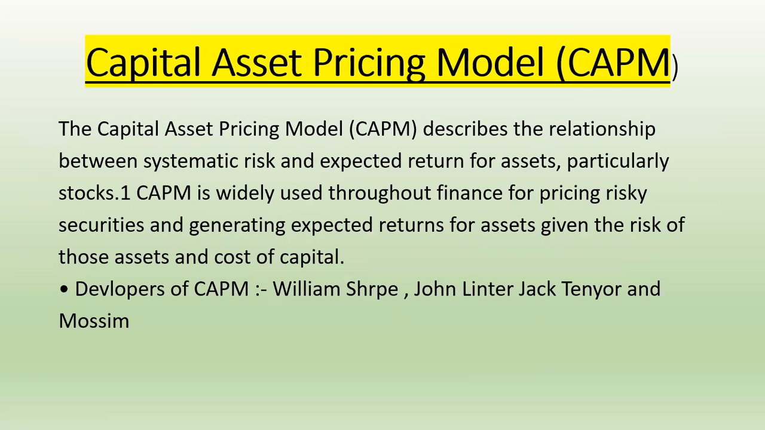Okay, now the Capital Asset Pricing Model. So for the risk, to ascertain it and to minimize the risk, what do we use? We use the Capital Asset Pricing Model. The Capital Asset Pricing Model, CAPM, describes the relationship between the systematic risk and the expected return. It describes the relationship between the systematic risk and the expected return for the asset, particularly stock.